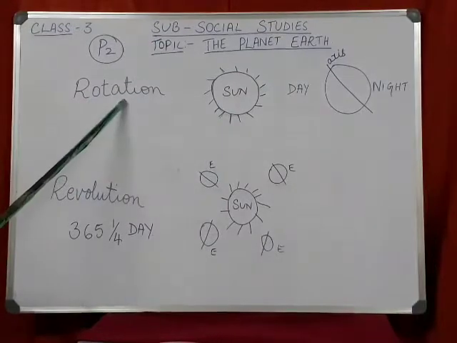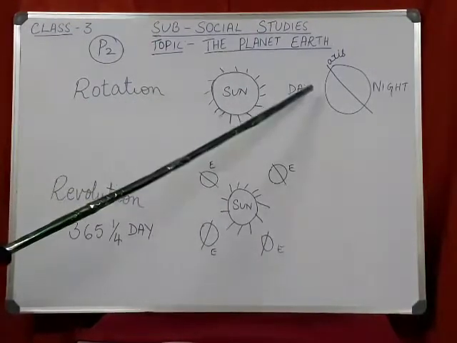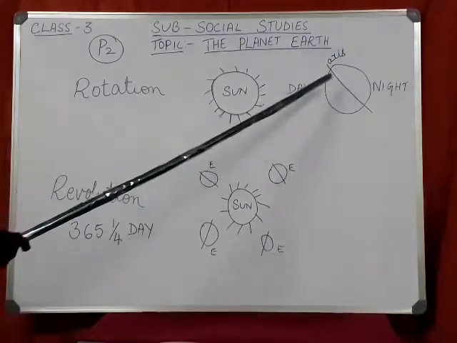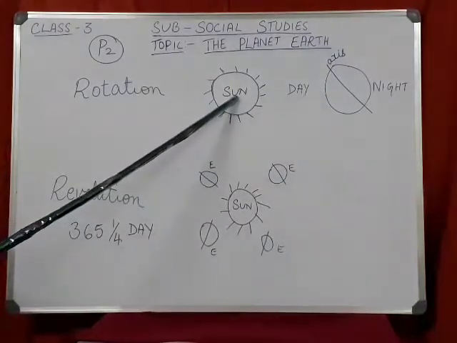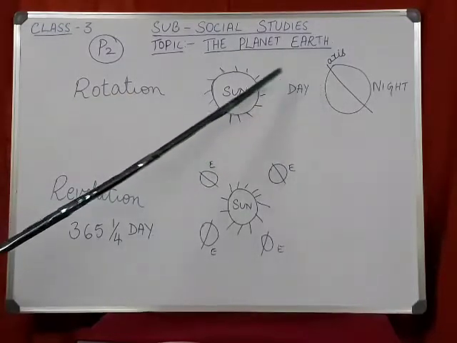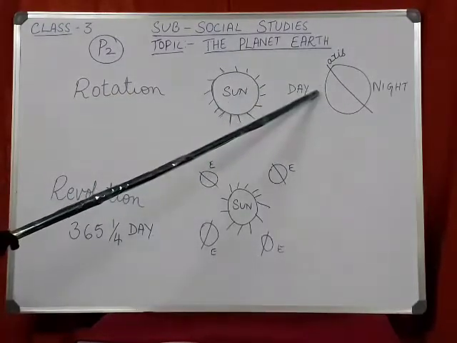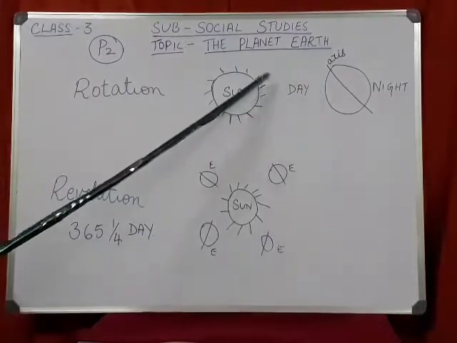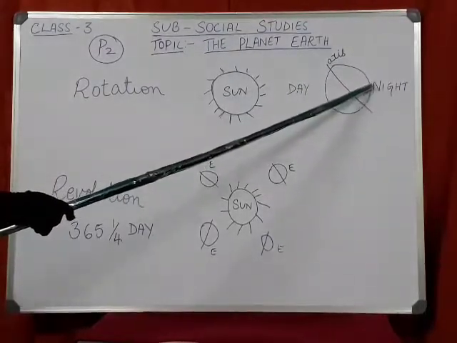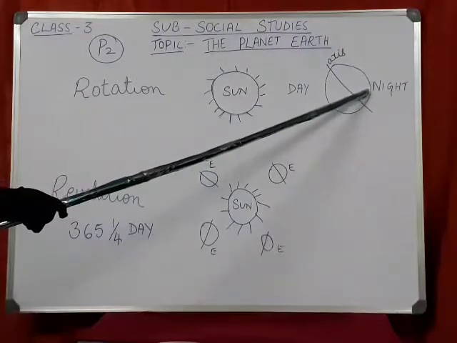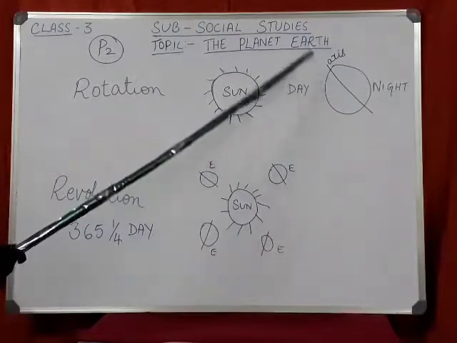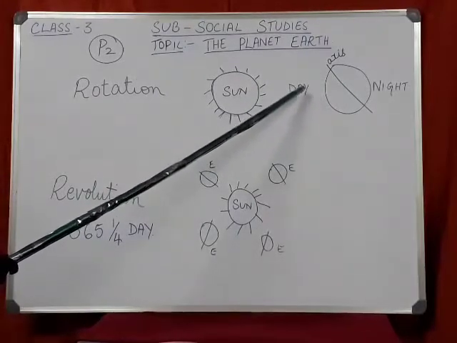Now rotation causes day and night. On the earth, the part which is facing the sun, all the countries which are facing on this side will have the day, and the other part of the earth which is away from the sun will have night. As the earth is rotating, that is spinning, the movement changes.